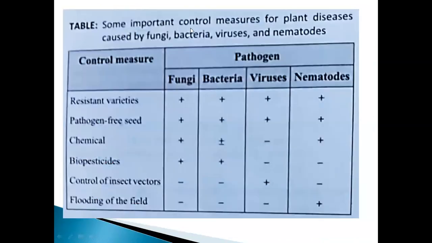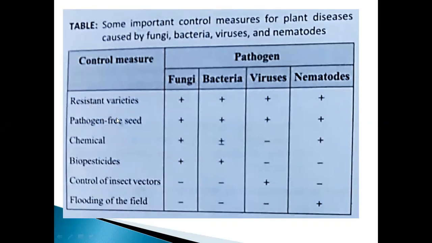See that one. And some important control measures for plant diseases caused by fungi, bacteria, virus, and also nematodes. Control measures, resistant varieties. Okay, pathogen-free seeds, chemicals, biopesticides, and control of insect and vectors. Flooding of the field. These are the control measures. What are the pathogens already listed here? Fungi, bacteria, and virus, and nematodes. First, you take an examples of control measures.